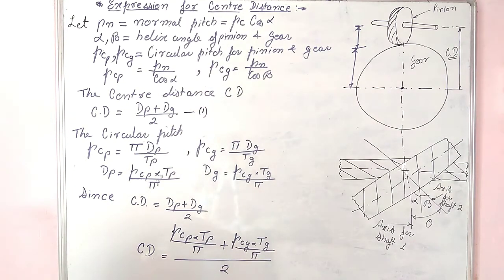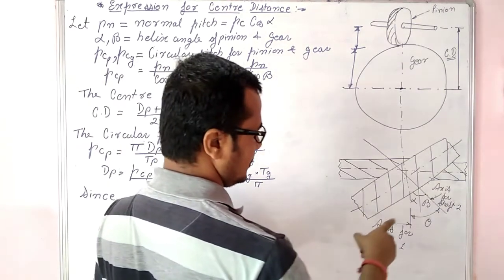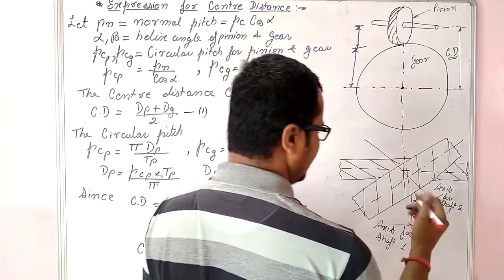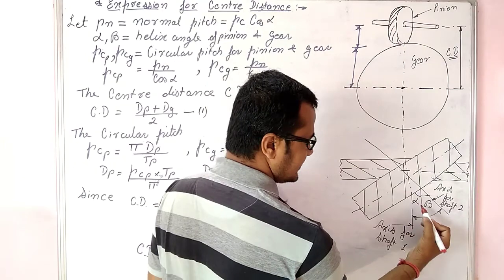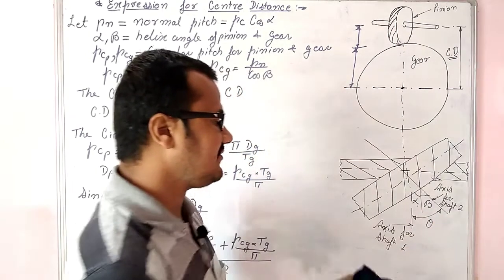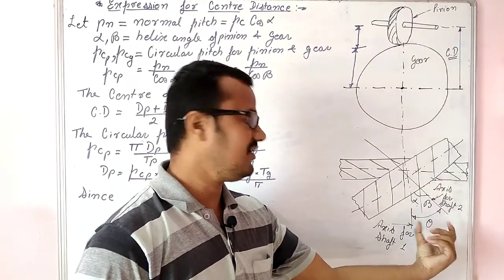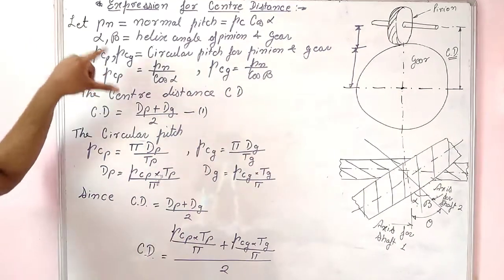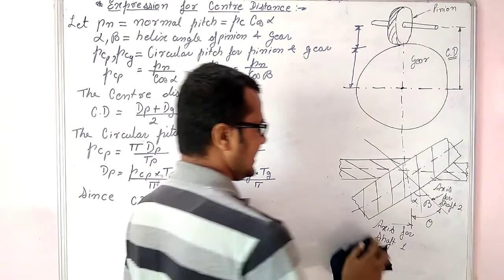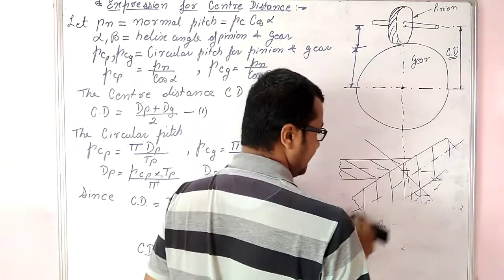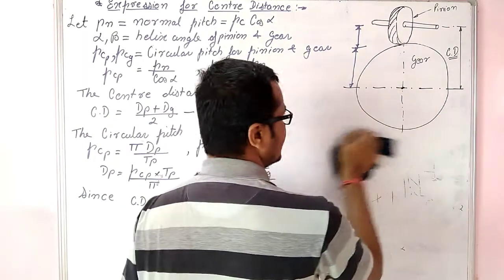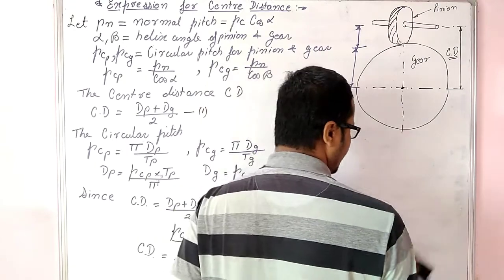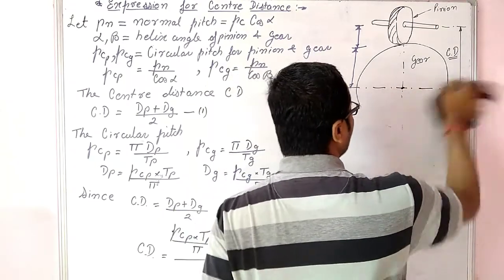Now what we will require is, let me clear this concept here itself, that alpha and beta together give me the total shaft angle theta, as we mentioned while defining these terms, that theta is equal to alpha plus beta. We don't need this one, let me wipe it out.